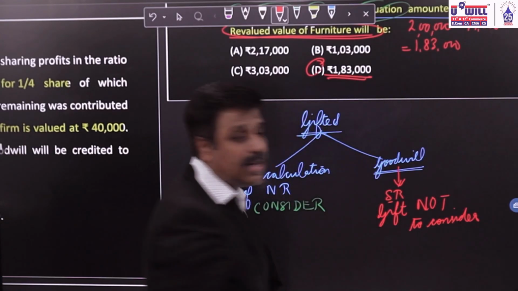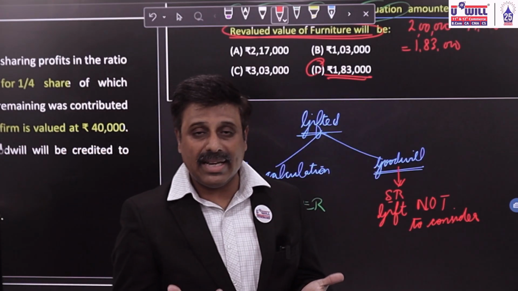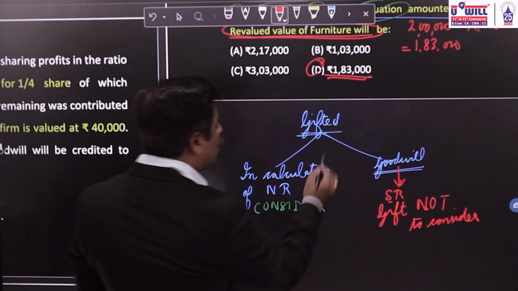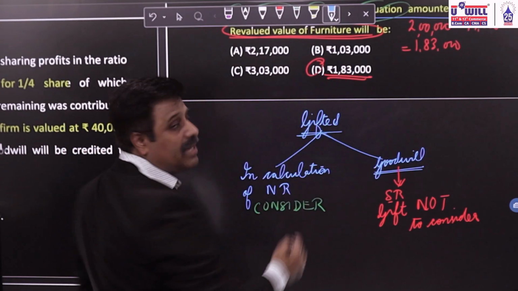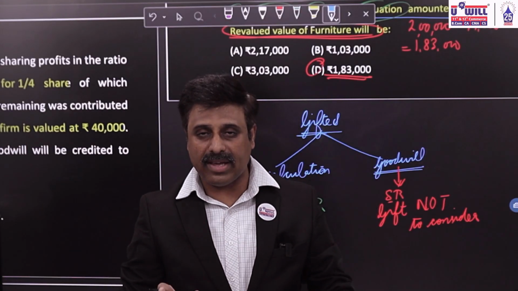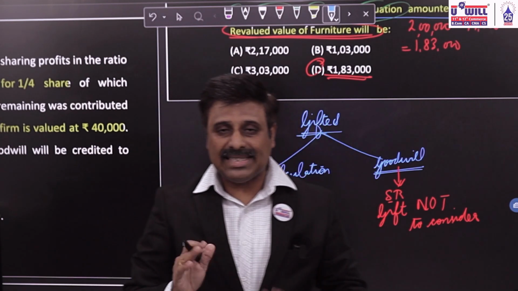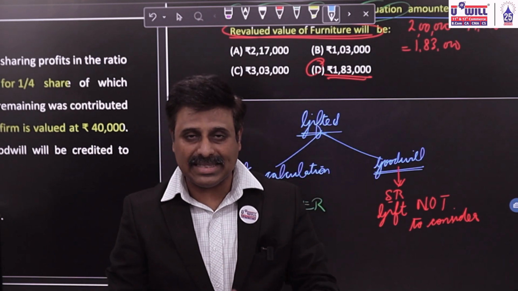Not to consider the gift part, because gifted means free of cost. Normally, the sacrifice ratio comes for the compensation of goodwill. If you sacrifice the profits, it means you have to give the goodwill. Sacrifice means you have to give the goodwill against the sale.